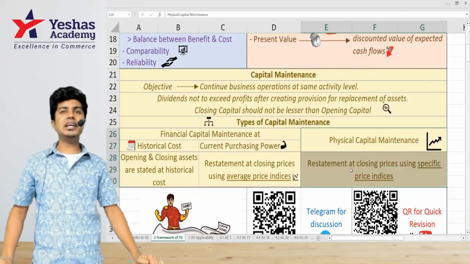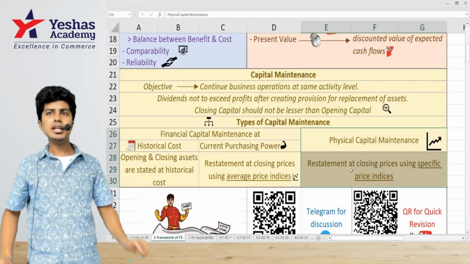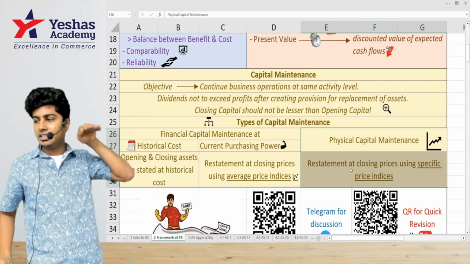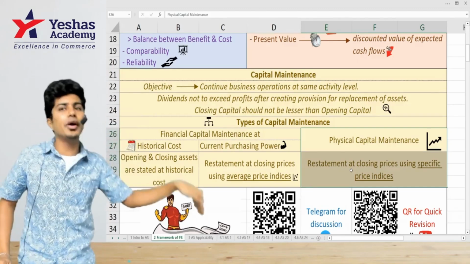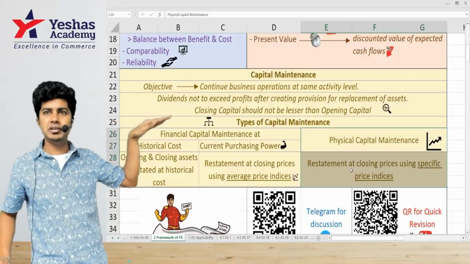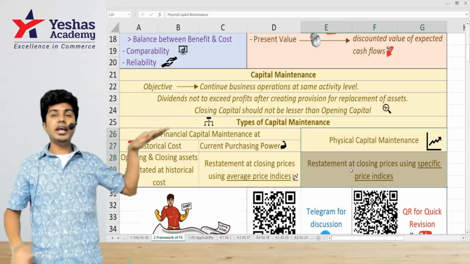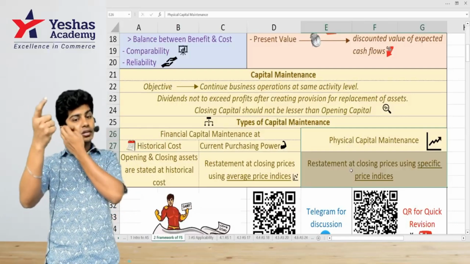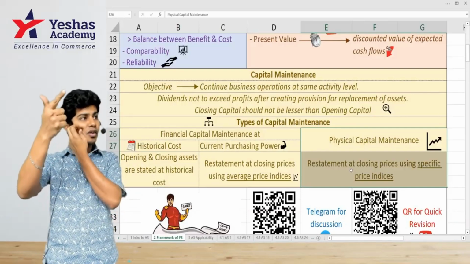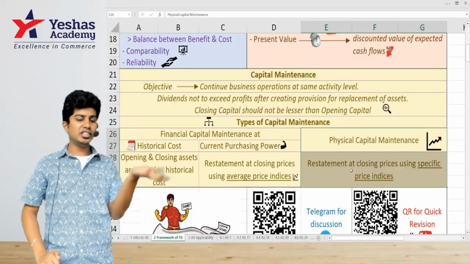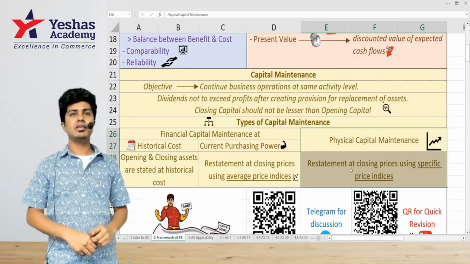You tell me, capital maintenance is done why? To ensure that the business runs at the same level. If not at a higher level, at least at the same level. It cannot go down. It should not go down. It should defy gravity. It should maintain that level. You got it? Now, there are two bases. One, financial. Two, physical. Under financial, there are two submethods: one, historical cost; two, current purchasing power.